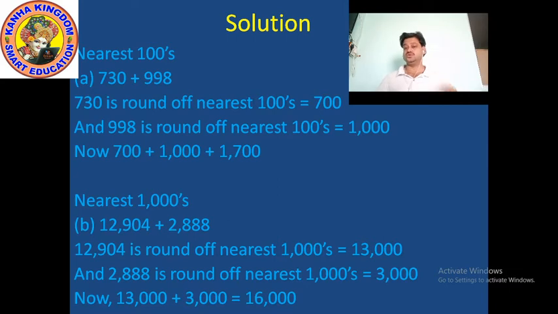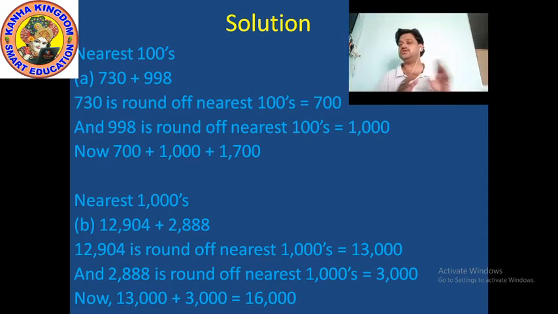So here also there are two rules. First, if the 100 place is less than 5, then you convert the 100 place, tens place and ones place into 0, and nothing changes in the 1000 place. Whatever the digit in the 10,000 place, nothing changes there either. But in the second rule, if the 100 place is 5 or greater than 5, then you also convert the 100 place, tens place and ones place into 0, and you add one more to the 1000 place.